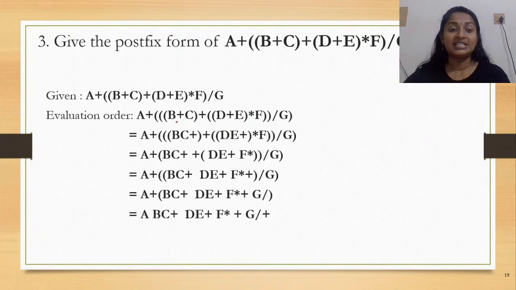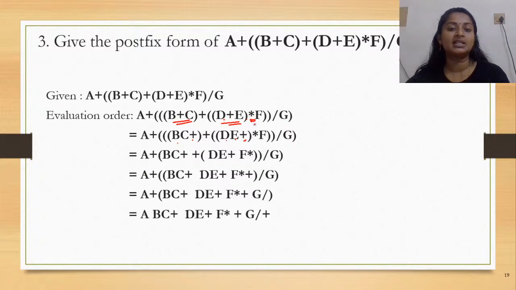Now, I hope the lines are clear to you, which shows the order. And now let us first convert the innermost brackets to postfix. So what is B plus C in postfix notation? BC plus. D plus E, DE plus. Okay. Now which is the next thing to be considered?